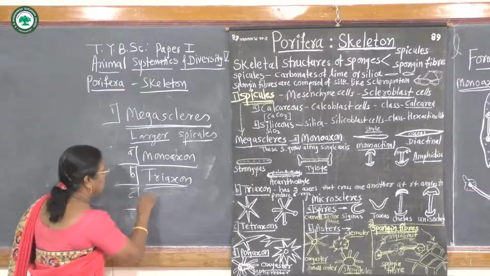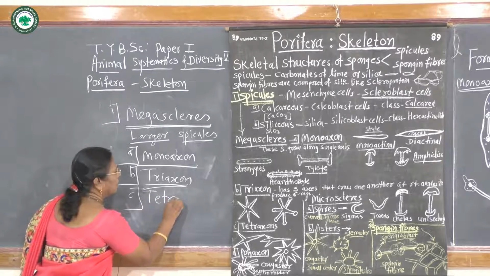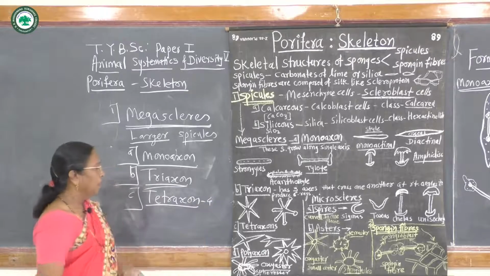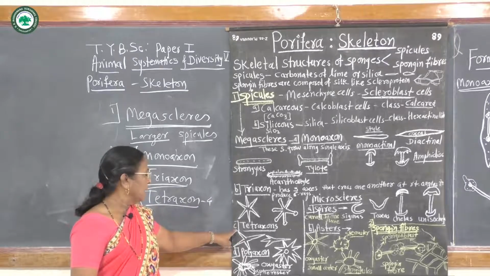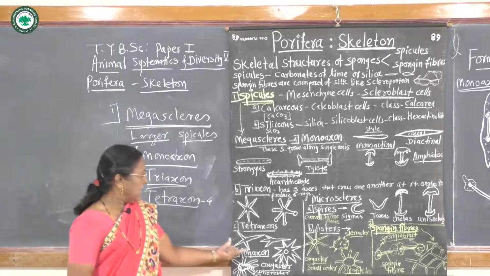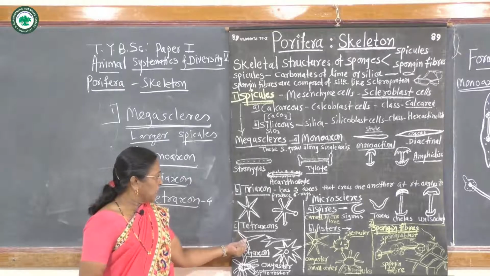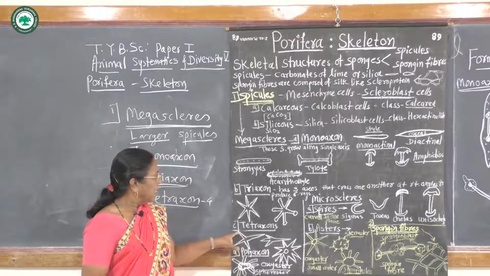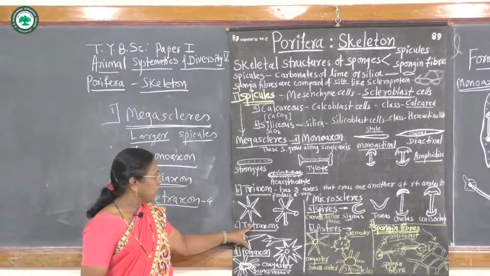Third, tetraxon. Tetra means 4. When there are 4 axes and they cross from a single central point, then they are called tetraxon type of spicules.